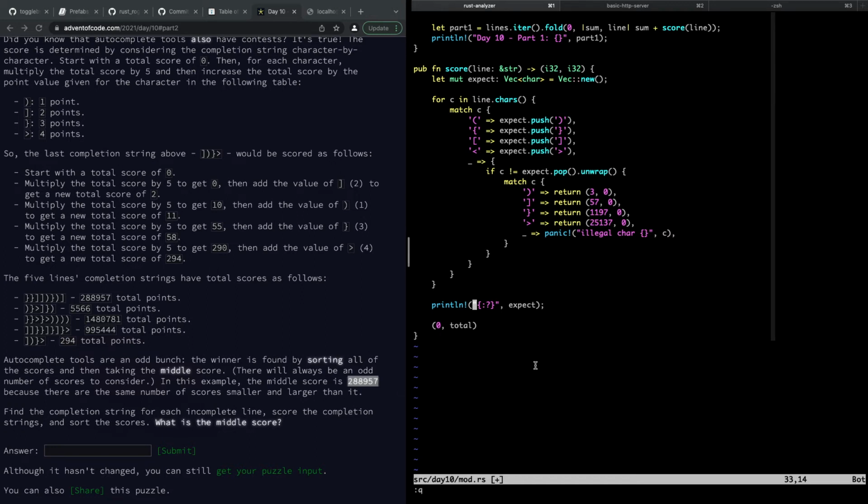we need to pop, right? For each character in this array, we're going to pop. So while expect.len is greater than 0. Oh, right, we need total. We start with 0. And we're going to say, yes, while expect.len is greater than 0, we're going to multiply the total by 5. Right? And then we're going to look up the value and then we say total plus equals match of expect.pop.unwrap. And we know that's going to work because we did the len check here.